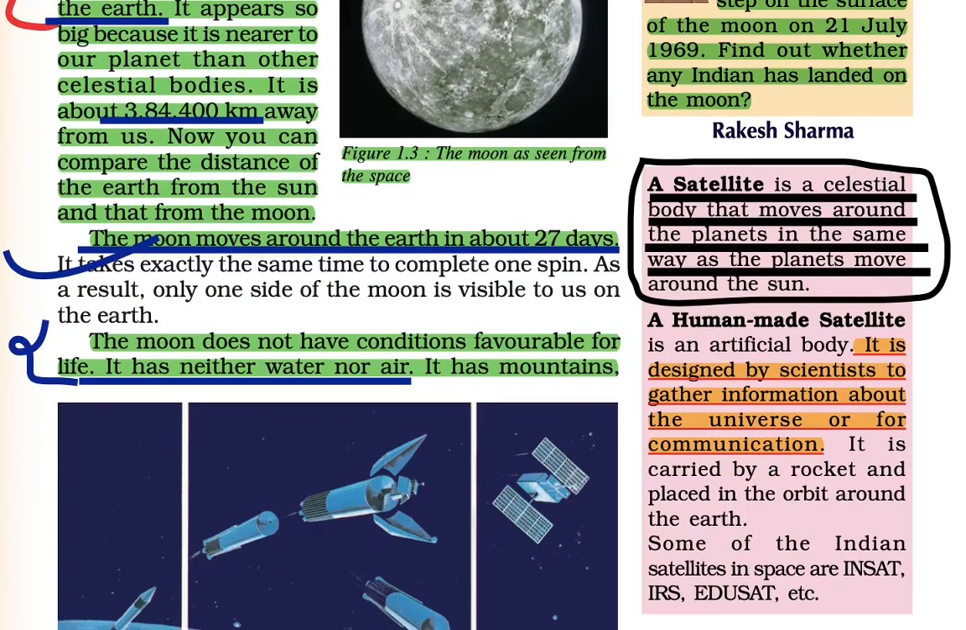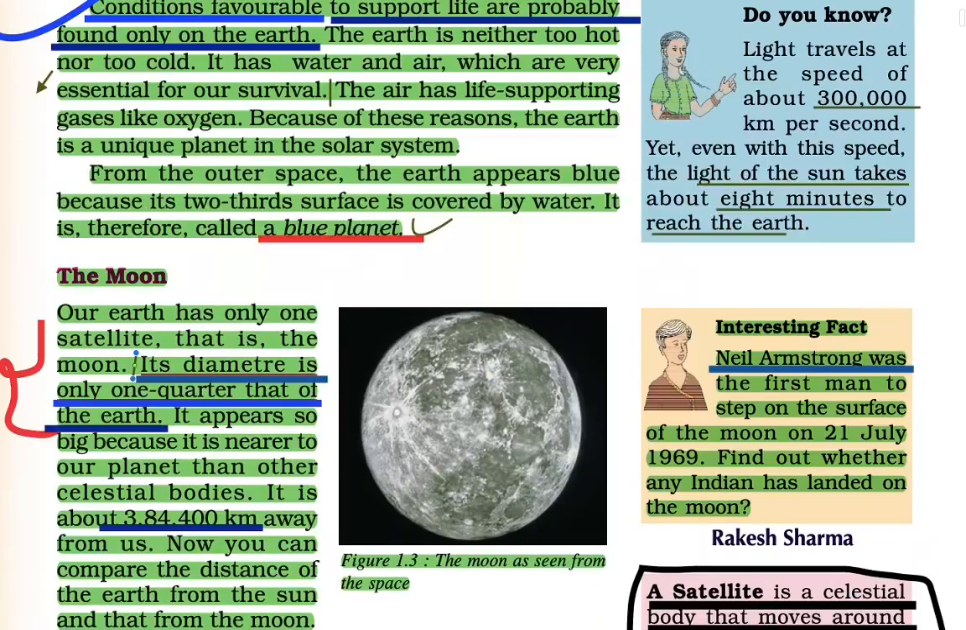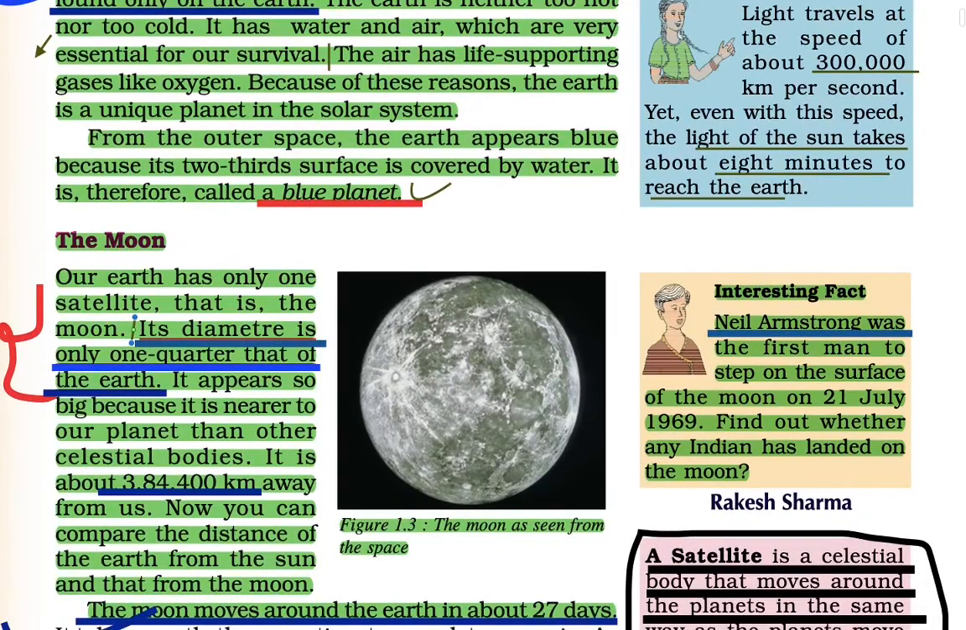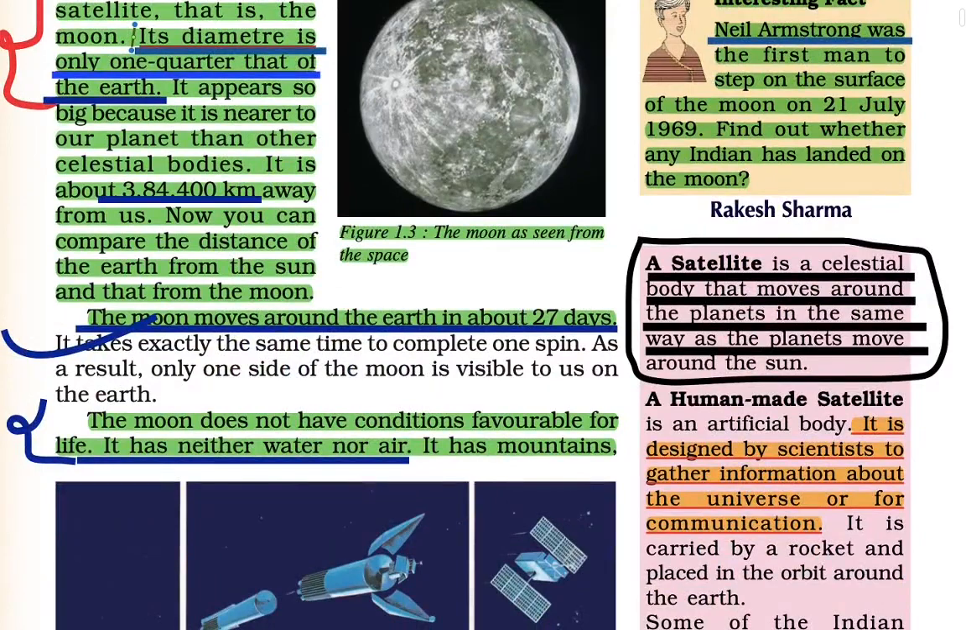Light travels at 3 lakh kilometers per second, and it takes 8 minutes to reach us from the Sun, while the Moon is just 3,84,000 kilometers away. So this is the difference they are making.